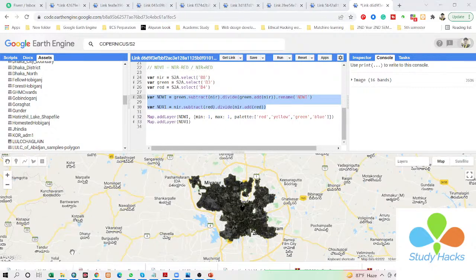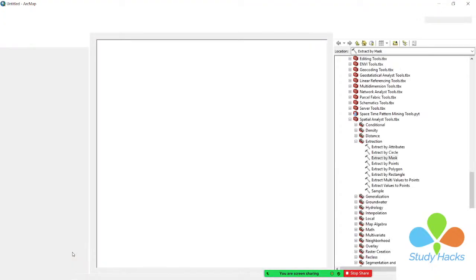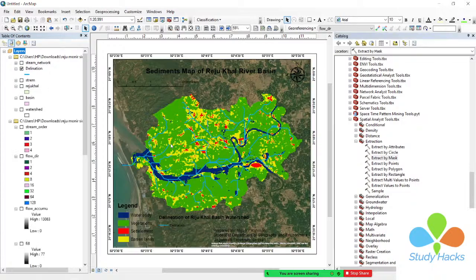Okay, so here you can see, I already made the map. You can see this is the map, and in this map I did everything in my Google Earth Engine platform. Then I simply download the TIF image, then I make the map layout for my research work or presentation work.